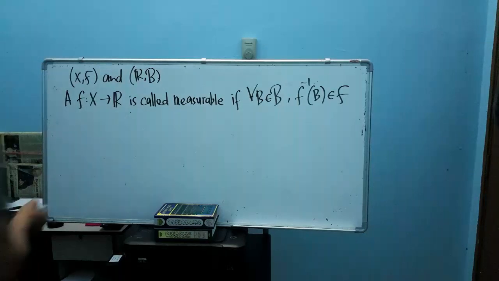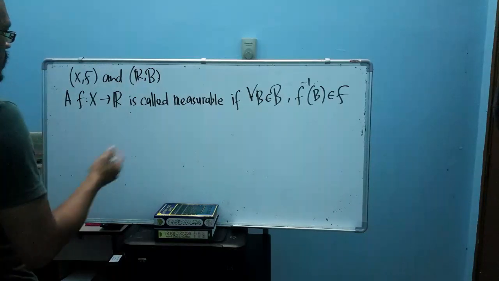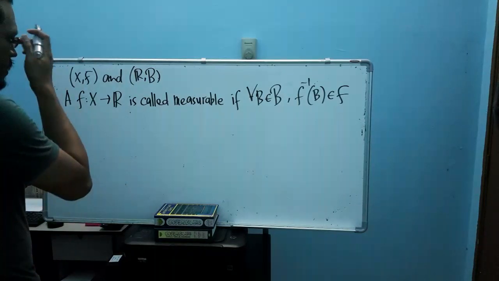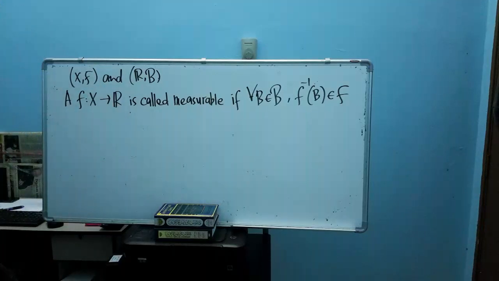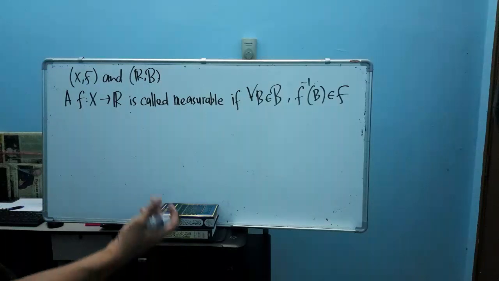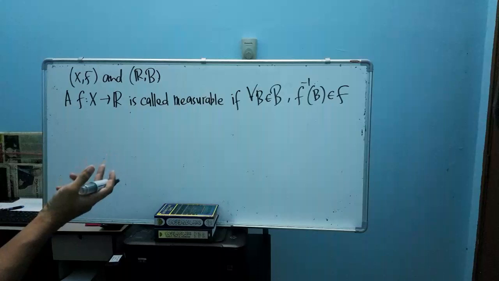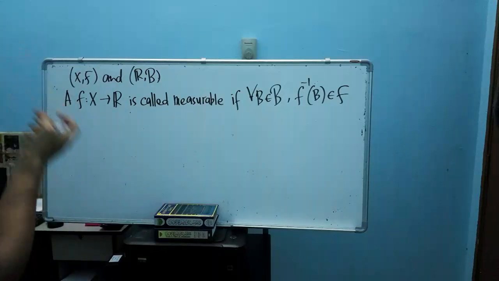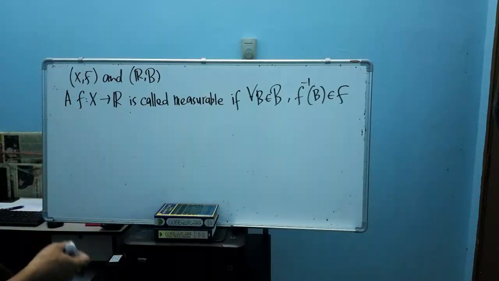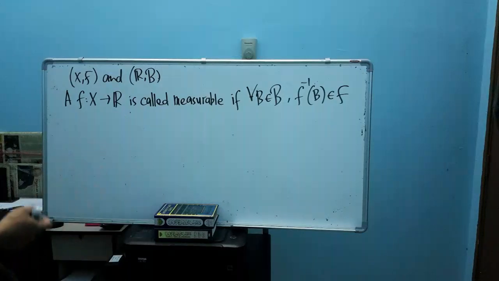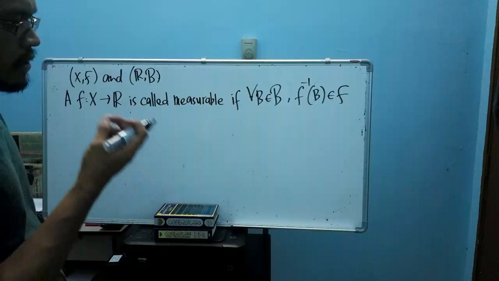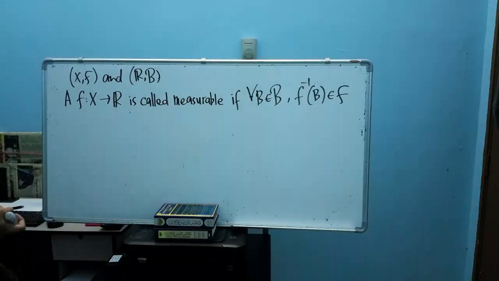In the previous video I already discussed two examples, and I showed that some function is measurable and some function is non-measurable, which means that measurability of a function depends on the choice of our algebra or sigma algebra.